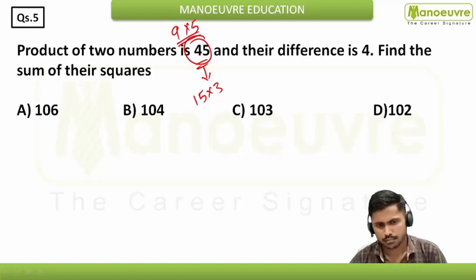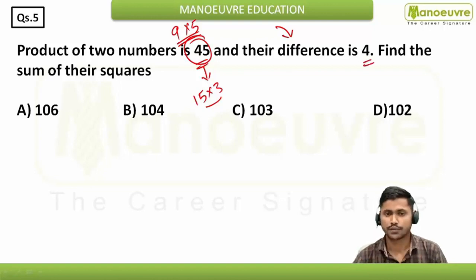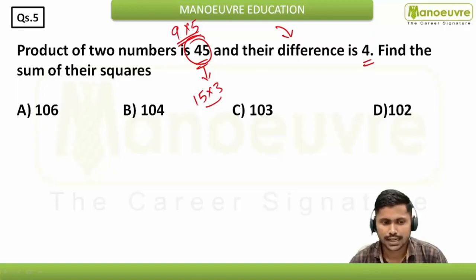Okay, but the second statement is saying their difference is 4. So if you find the difference of 15 and 3, of course you will not get 4. Right? But in case of 9 and 5, you will of course get 4. So what you have to do? You have to take your values as 9 and 5.